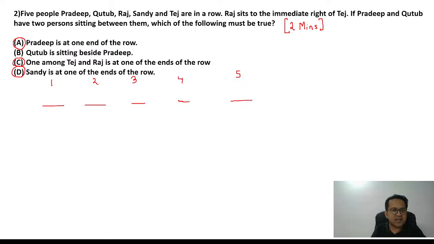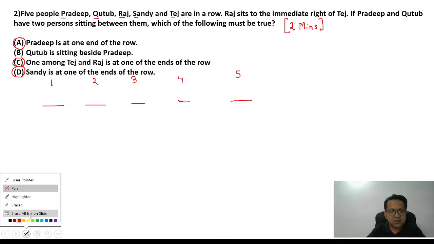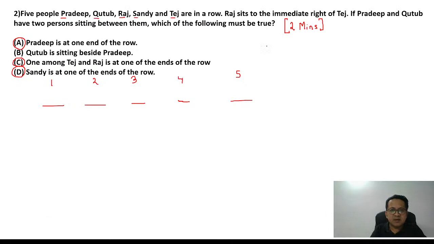One thing I see is the first alphabets. Are they unique? P, Q, R, S, T. Okay, all the first alphabets of the names are unique, so it helps me a lot. Next, Raj sits to the immediate right of Tej. Now, R is to the immediate right of T. In the diagram, I can't put this right away because there are many possibilities, right? So I'll just keep it down below the diagram. I'll write it somewhere. R is to the immediate right of T. So something like this. R and T are together and R is going to be to the immediate right of T.